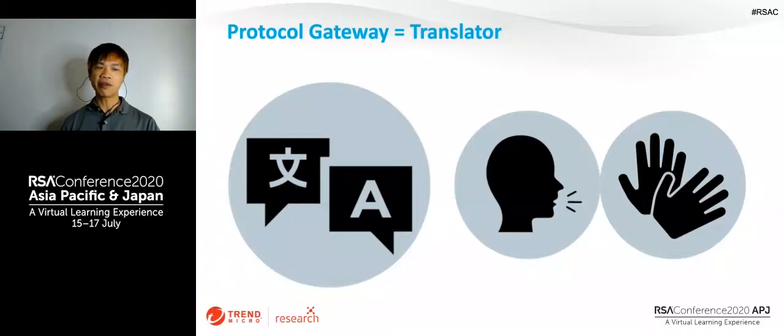Okay, so do you have protocol gateways in your network? You might ask, what is a protocol gateway? Or, yeah, I have several protocol gateways in my network, but where are they? A protocol gateway is usually a tiny little box that's often overlooked. It's just like a translator that translates between two languages, for example, from English to Japanese and from Japanese to English. And in some cases, it even translates between the same language, for example, from English to American Sign Language and vice versa.